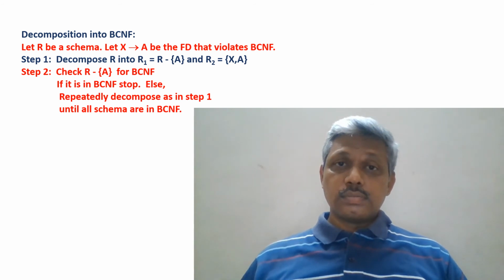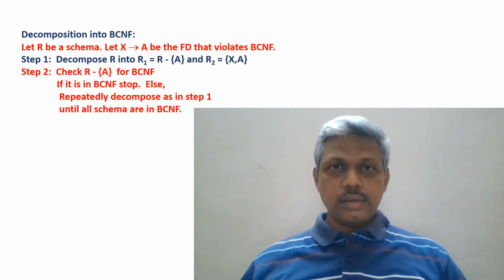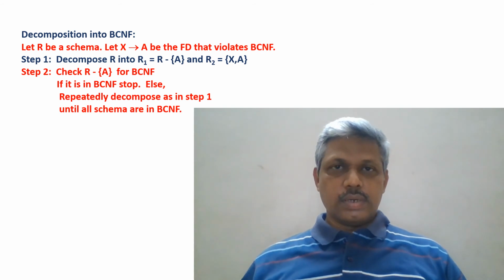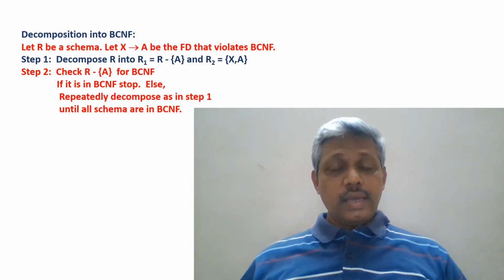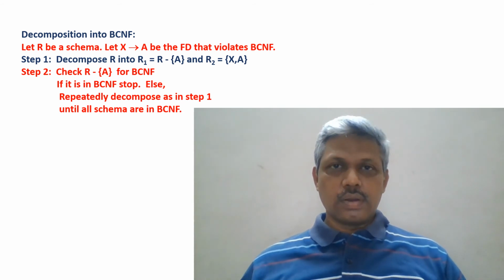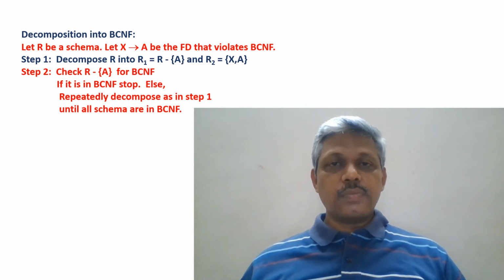Then what happens? X then A, the functional dependency that held on R initially, now holds on R2, because X and A together form a schema now. So X then A holds on that, and the remaining attributes form the new schema. Again, with respect to the new schemas, we need to test whether both the schemas are in BCNF or not. R2 is trivially in BCNF because X then A is the only functional dependency that holds on R2, and X is a key for that R2. So R2 is in BCNF straight away.